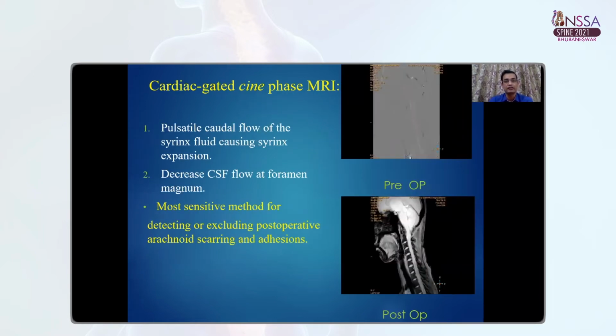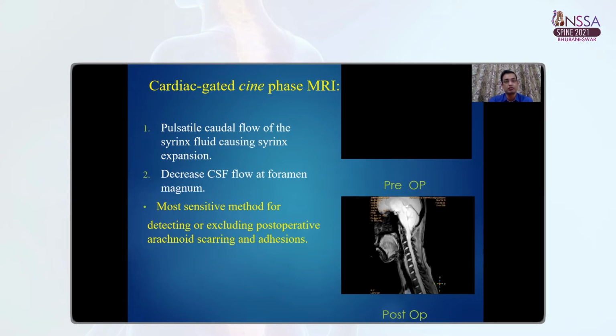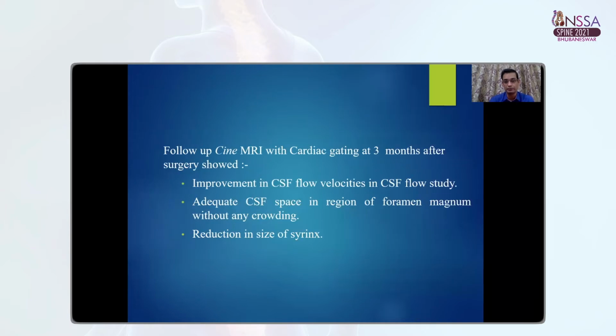So what is cardiac gated cine phase MRI? This is the most sensitive investigation for detecting or excluding post-operative arachnoid scarring and adhesions. It shows the pulsatile caudal flow of the syrinx fluid causing syrinx expansion, and also demonstrates the decrease in CSF flow at the foramen magnum. In our study, we did a follow-up cine MRI with cardiac gating at 3 months after surgery. It shows improvement of CSF flow velocities in the CSF flow study, adequate CSF space in the region of the foramen magnum without any crowding, and reduction in size of the syrinx.